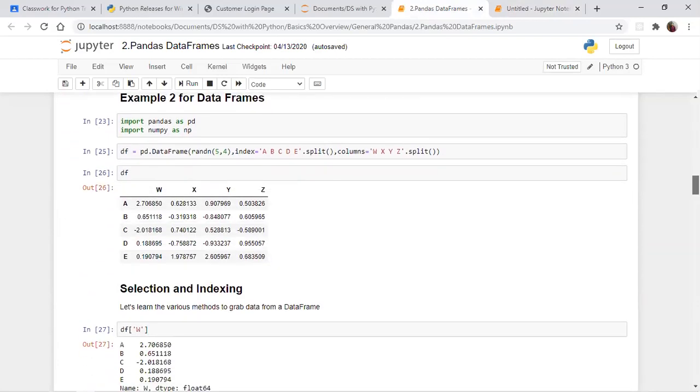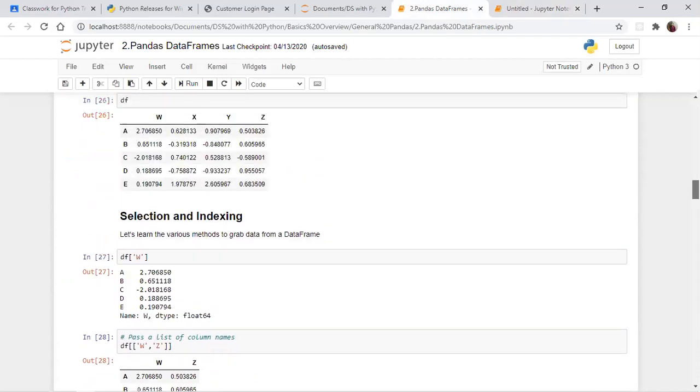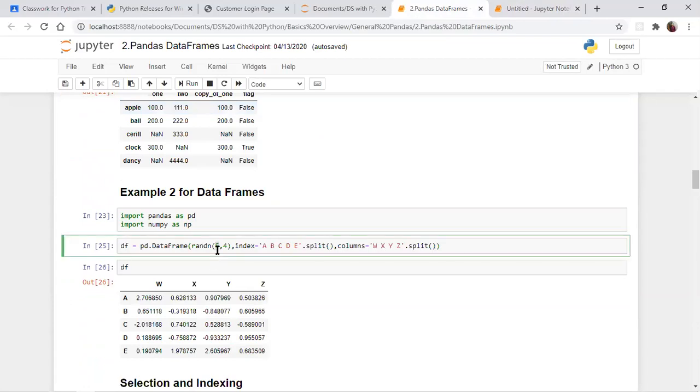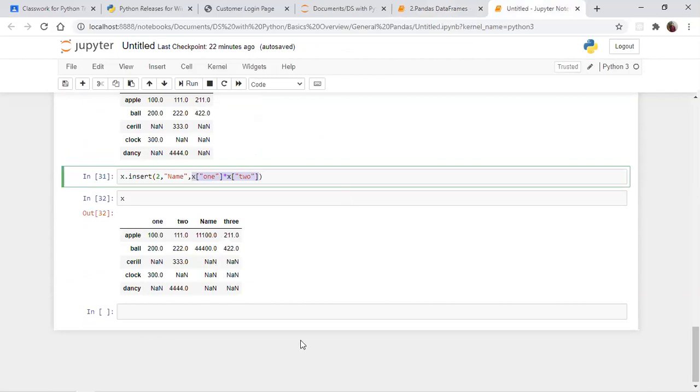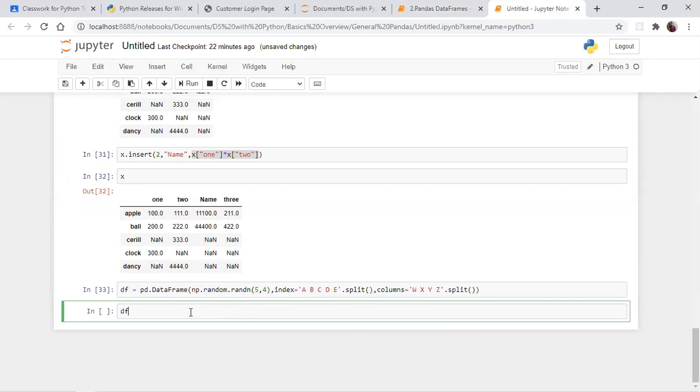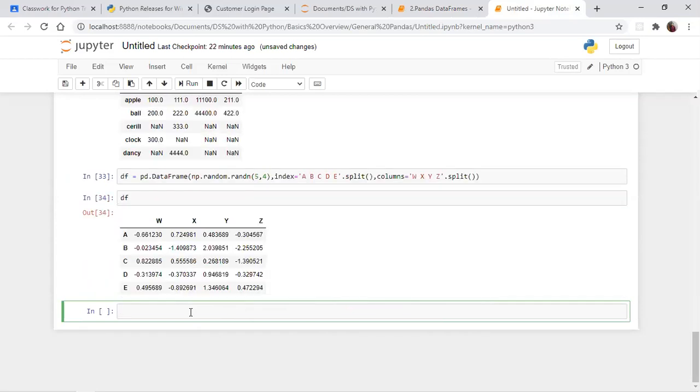The next thing you can do is, I am just creating something like this as well. Let me create this so that you understand it yourselves. See how it's coming.